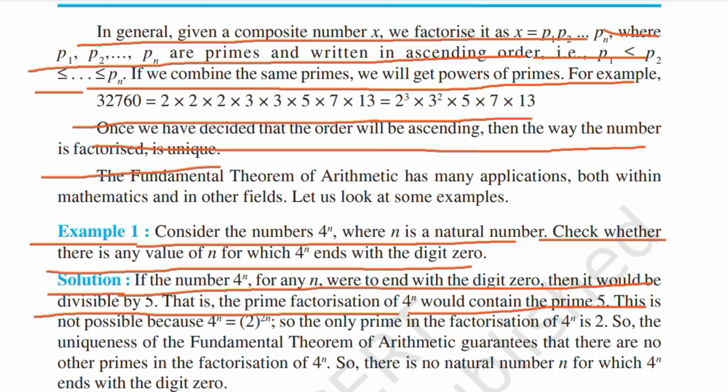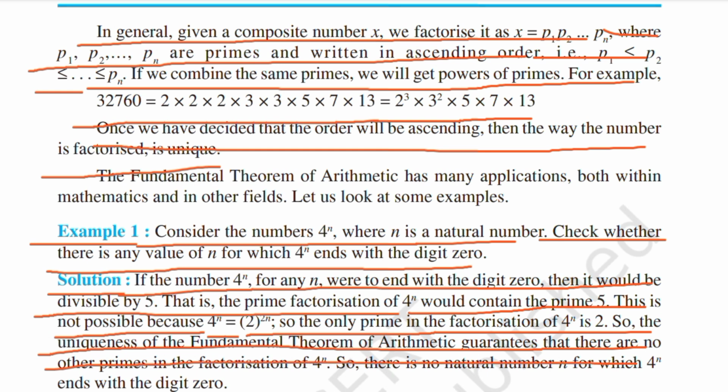This is not possible because 4^n is equal to 2^(2n), so the only prime in the factorization of 4^n is 2. So the uniqueness of the fundamental theorem of arithmetic guarantees that there are no other primes in the factorization of 4^n, so there is no natural number n for which 4^n ends with the digit 0.